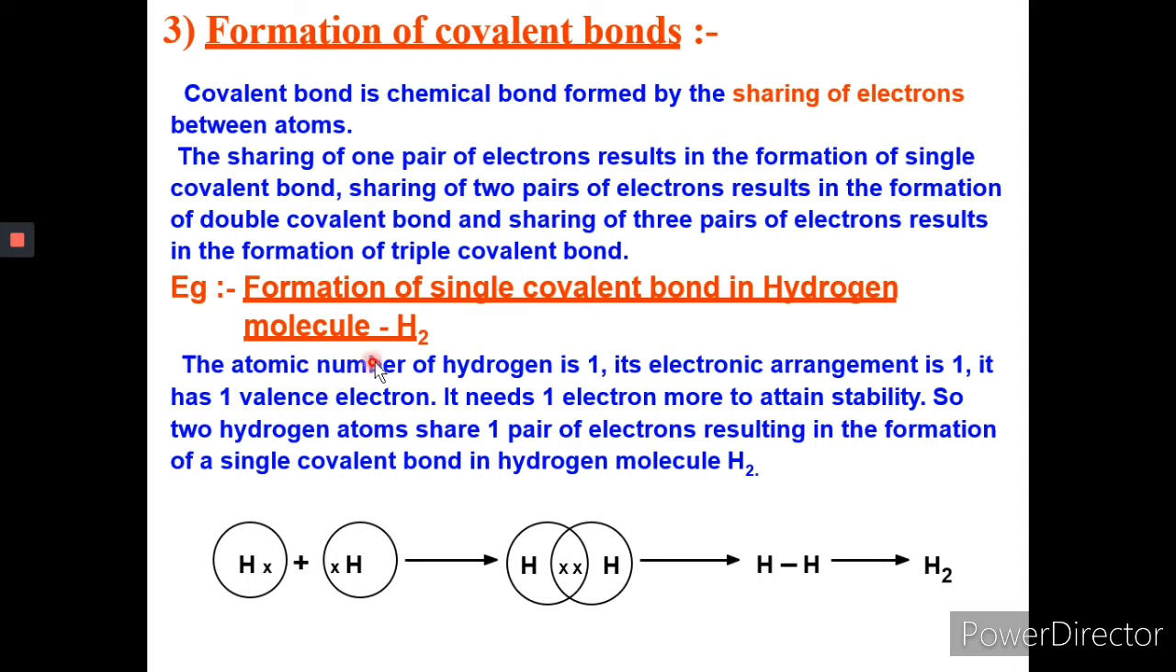The atomic number of hydrogen is 1. Its arrangement is 1, so it has one valence electron. It needs only one electron to attain stability. Two hydrogen atoms share one pair of electrons, resulting in the formation of H2 molecule. You can see the bond formation.